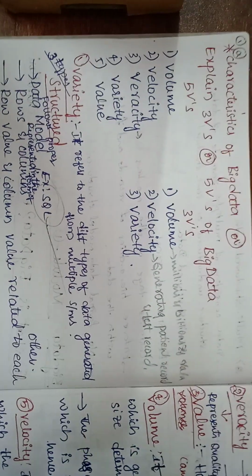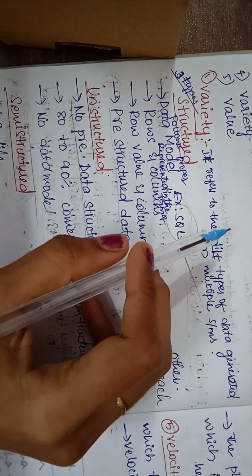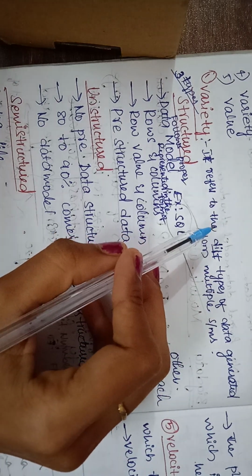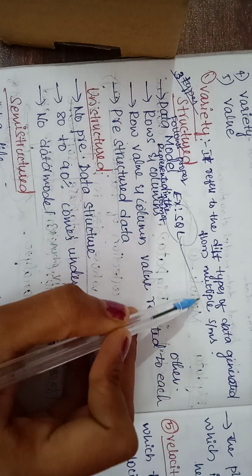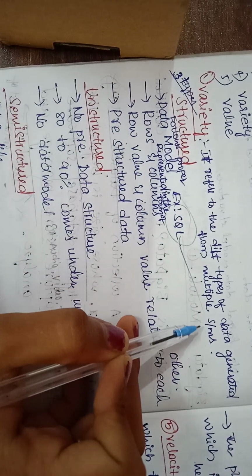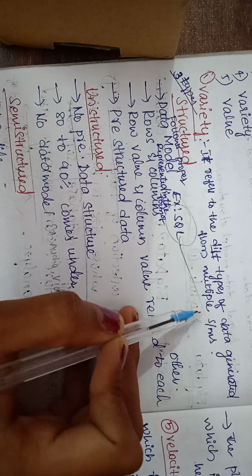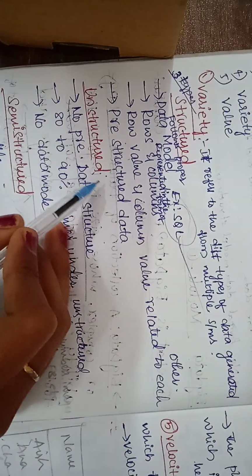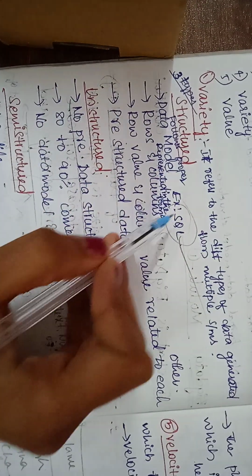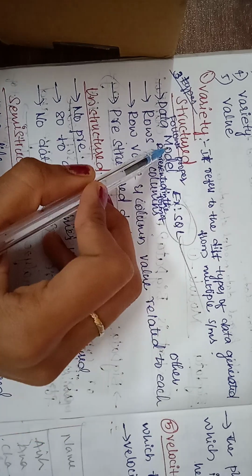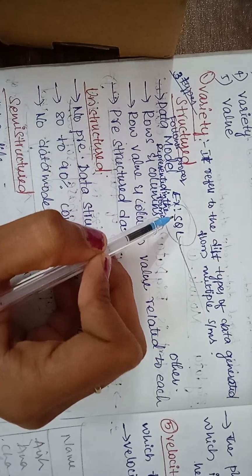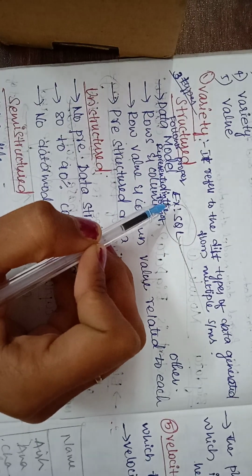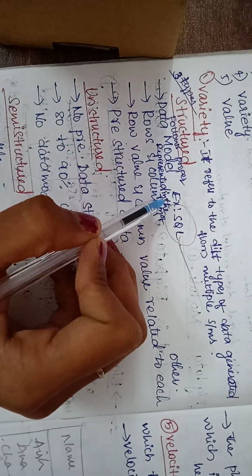What is variety? Variety is one of the characteristics of big data. Variety refers to the different types of data generated from multiple systems. The different types of data are structured, unstructured and semi-structured. What is structured? Structured means it follows a proper data model. For example, SQL, that is structured. The data stored in a structured format is structured.